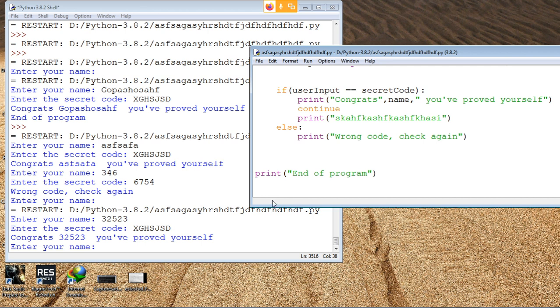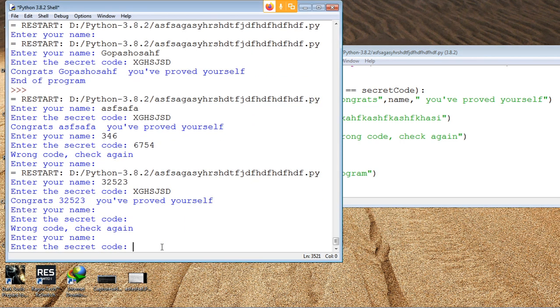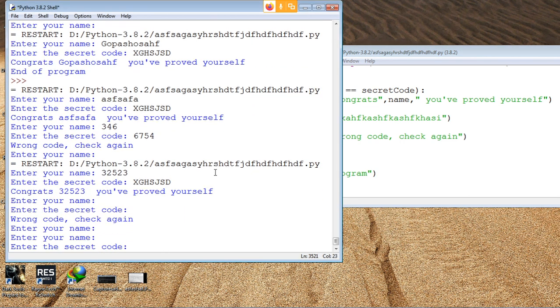I hope continue is clear, or I'll show it in a better way. Can you repeat once more? Yeah, I'll show it in a better way. Wait, Control C. Yeah.